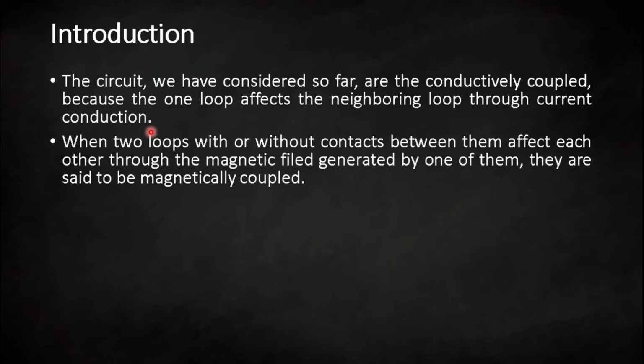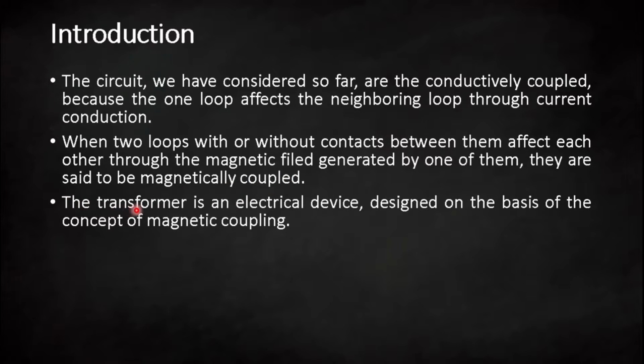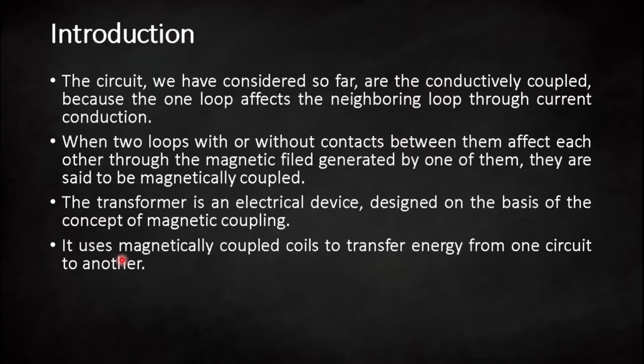What is a mutually coupled circuit? When two loops, with or without contacts between them, affect each other through the magnetic field generated by one of them, they are said to be magnetically coupled. The basic example of a magnetically coupled circuit is a transformer. It is an electric device designed on the basis of the concept of magnetic coupling. It uses magnetically coupled coils to transfer energy from one circuit to another circuit.